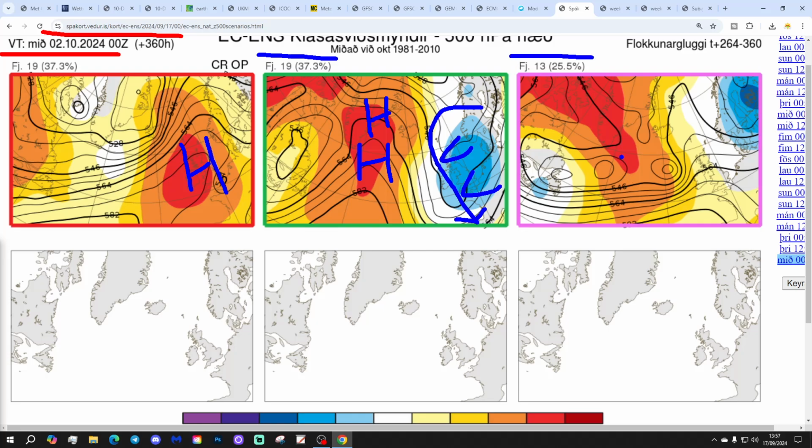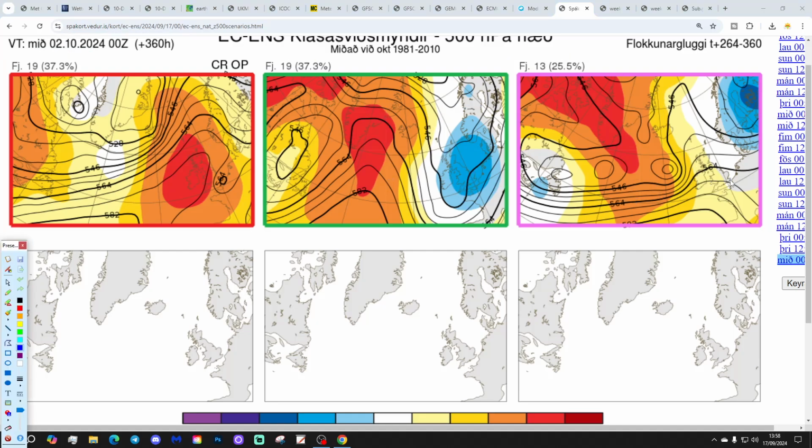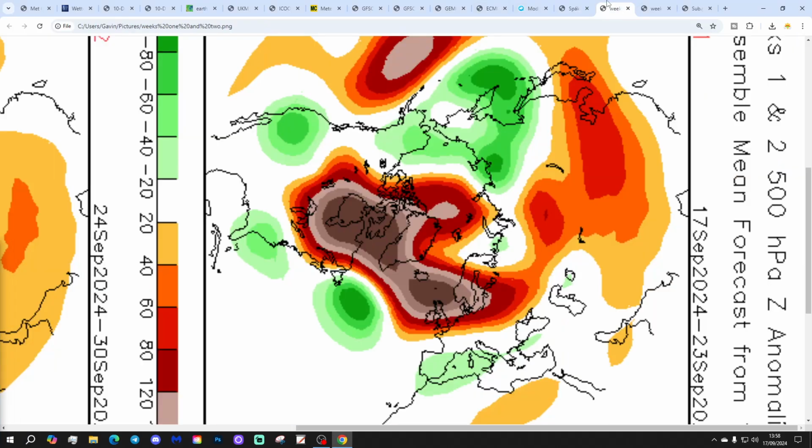And then we've got 13 with high pressure to the west, low pressure to the east, wind coming down from a northwesterly or northerly direction. So relatively dry-ish with that, but cool with the wind direction as the wind is coming from a northwesterly or northerly direction. So it certainly looks unsettled at day 10, but by 2 weeks out we might be looking at some higher pressure developing there. Could be, that's the start of October.